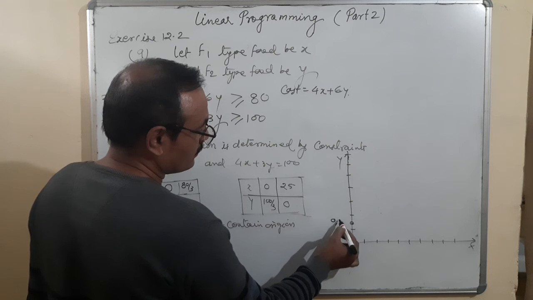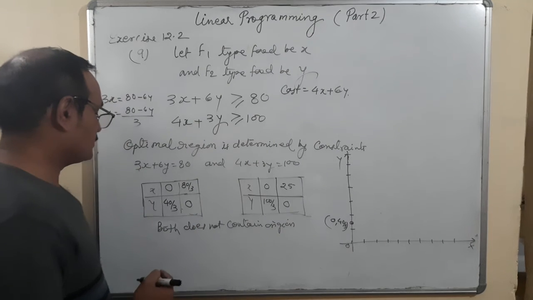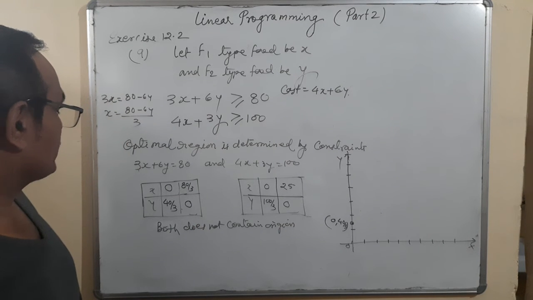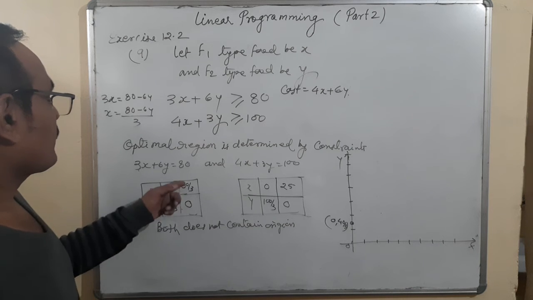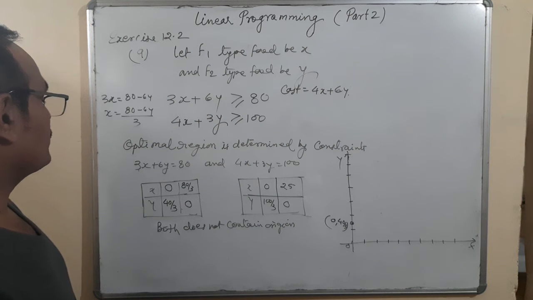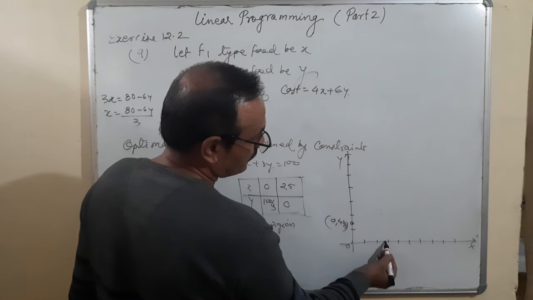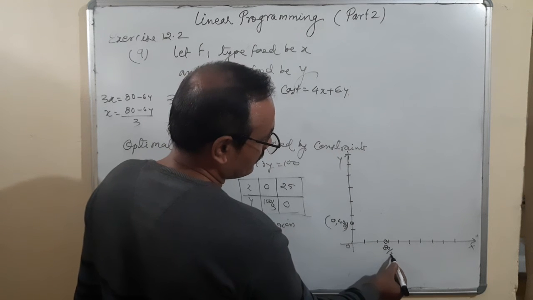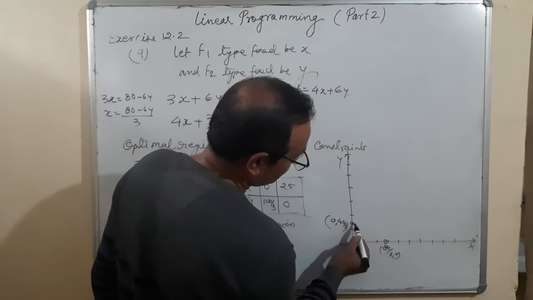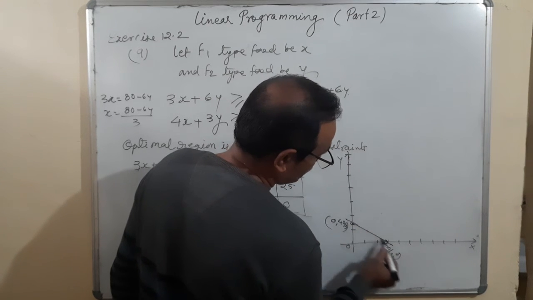0, 40 upon 3. Okay, second, x 80 upon 3 by 0, 80 upon 3, what does it mean? It is coming 27, 3 27s are 81, 10, 20, 25, 27, so 80 upon 3, 0. Okay, that is one.